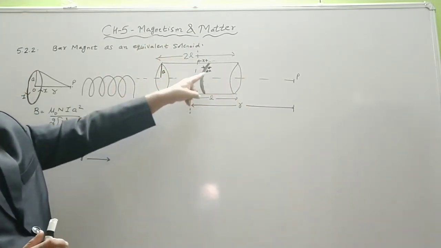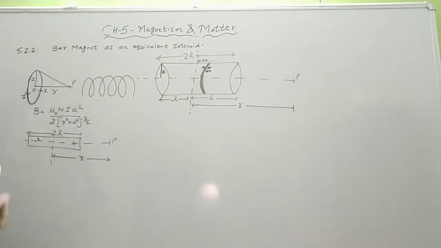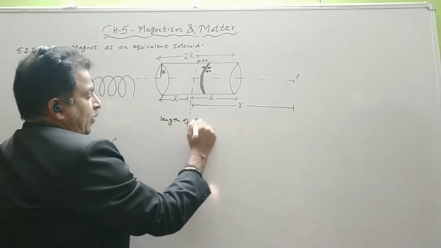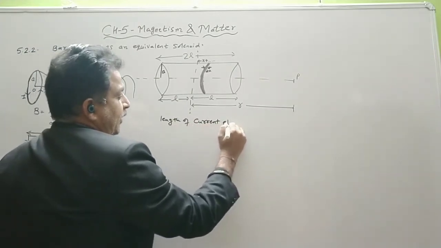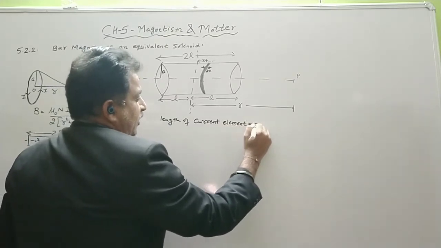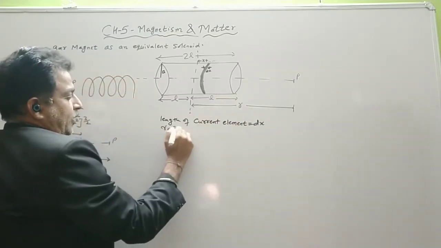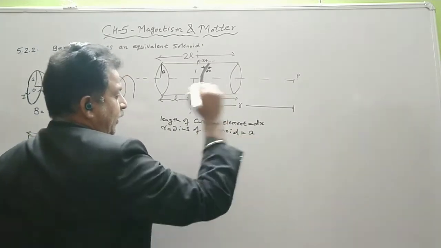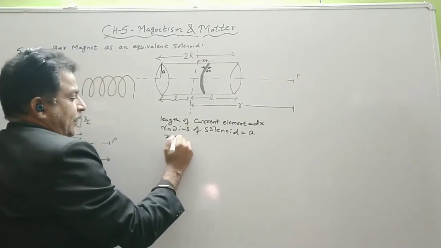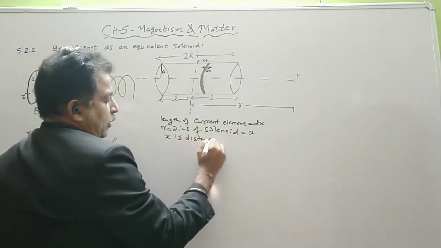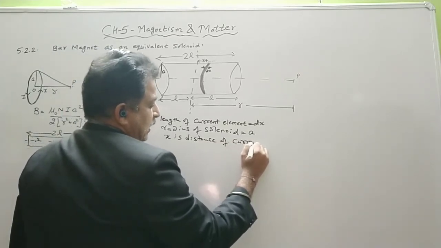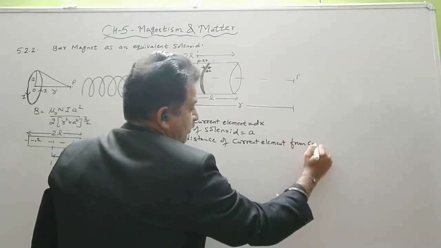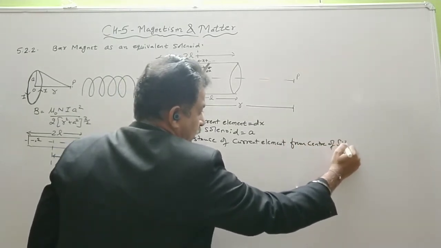To derive the magnetic field intensity, we consider a small current element. The length of the current element is dx, the radius of the solenoid is A, and x is the distance of the current element from the center of the solenoid.